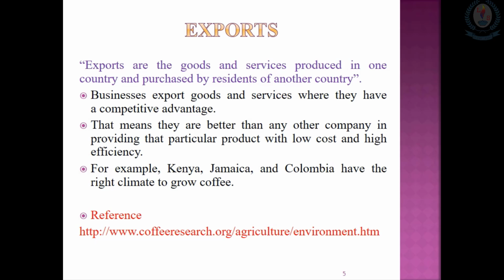Here I have given you a few examples. Kenya, Jamaica and Colombia have the right climate to grow coffee. So their climate for growing coffee is very good. Rather than looking at other products, they give high attention to growing their coffee industry. And New Zealand, Denmark and Australia are very good at producing dairy products. Their climate is also good for that. Therefore they look for it.